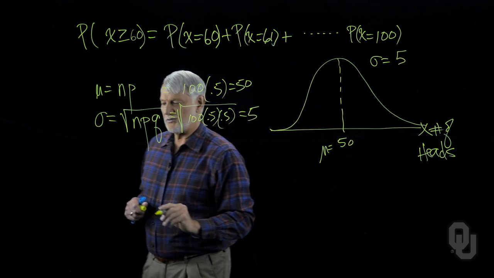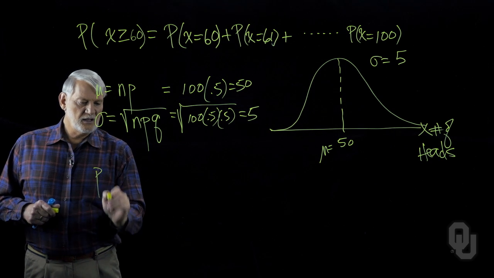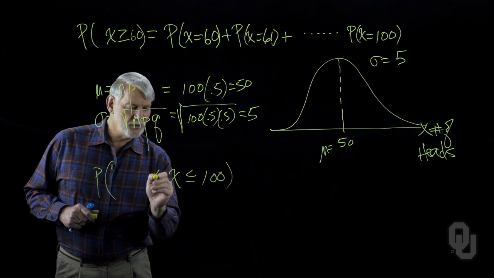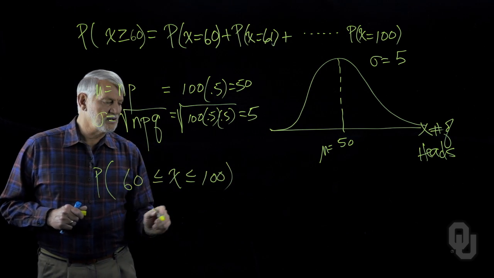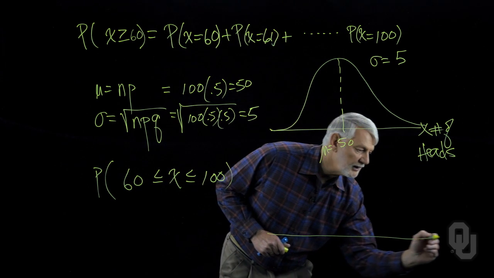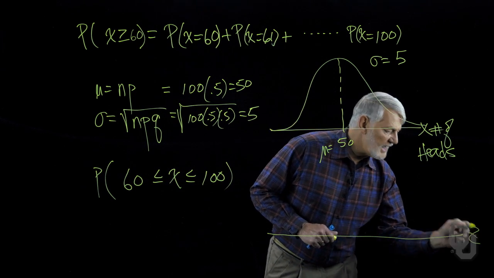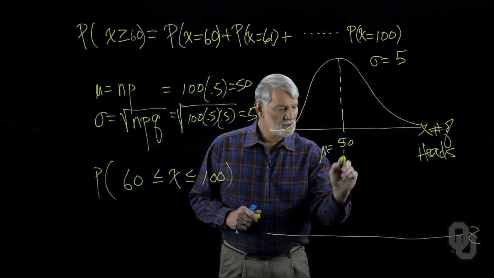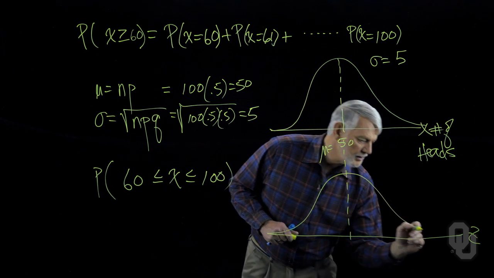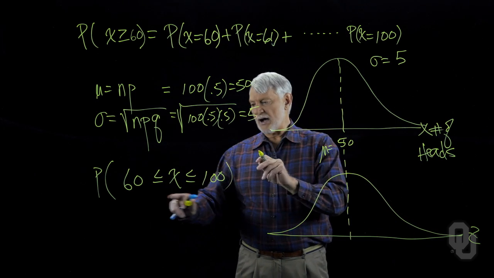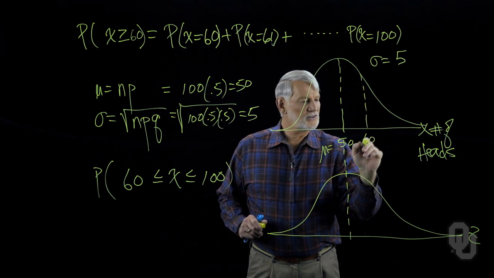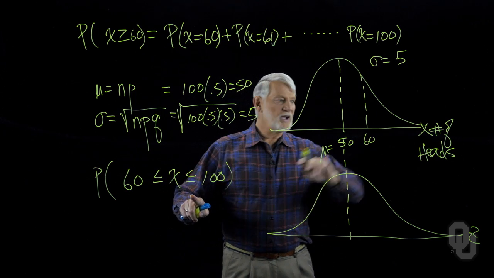The problem then becomes that the probability that we're interested in is that x is equal to or less than 100 or equal to or greater than 60. And that's what we're after. Down here, what I can do is I can link the two together. This is the z-axis, or the standard normal distribution. I can go down like this. I can draw myself my distribution. And up here, I will take these values. This is going to be 60 here. There's 60. And I want all the way to 100.